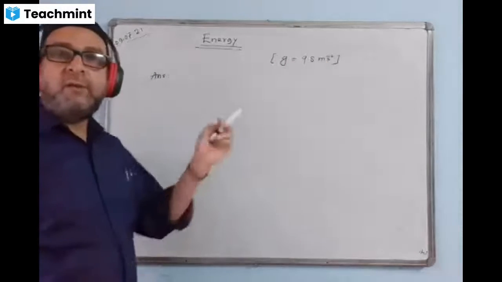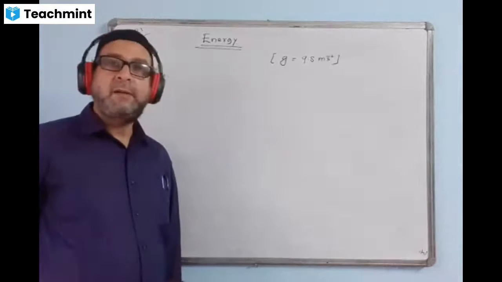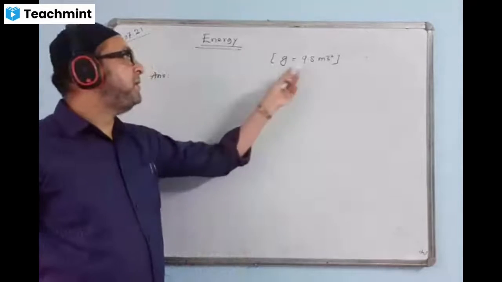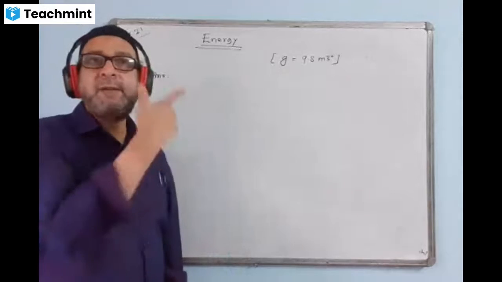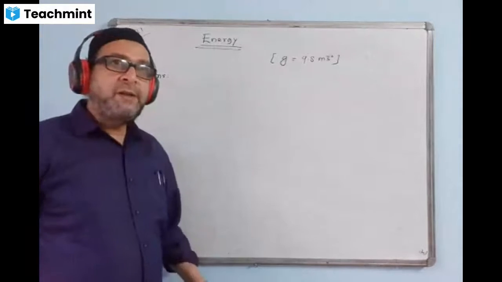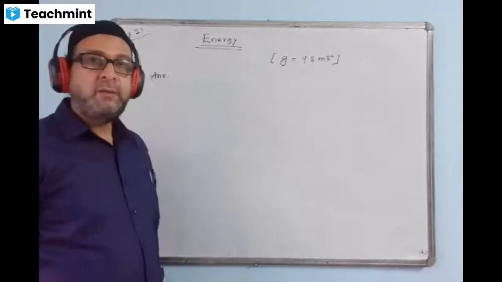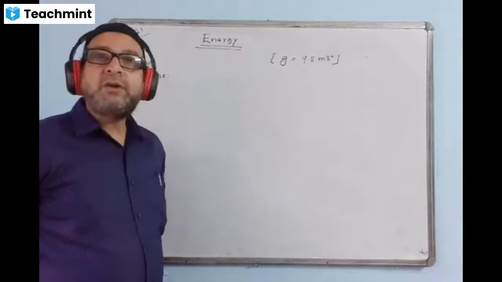9.8 meter per second square is the value of G given in this question. We will use 9.8. If it is given 10, we will use 10. If not mentioned, we can use either 10 or 9.8. Any one of them we can use. Okay. So how to do this question?